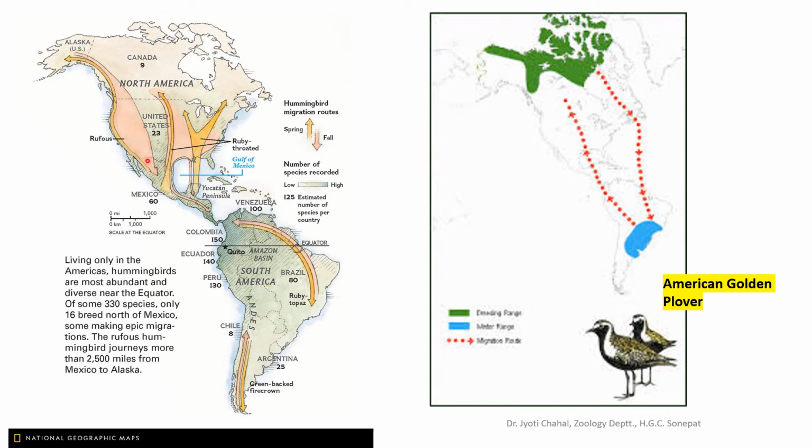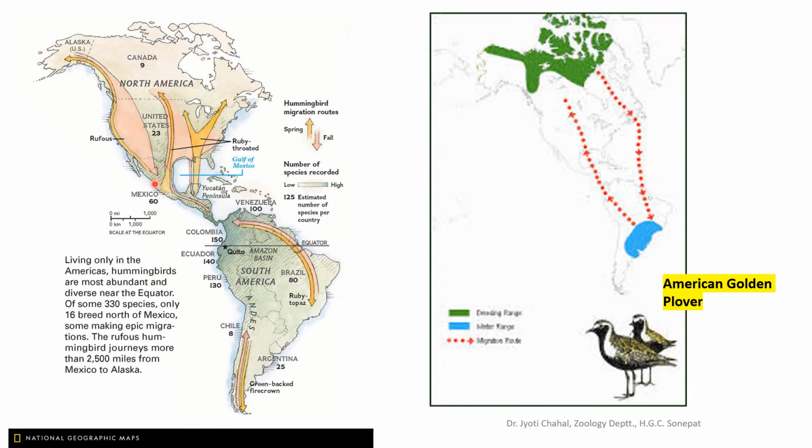region. You can see the arrow here, and here it is shown that this pink color is showing migration during fall. That means during winter month, this Rufous hummingbird will migrate from this region, from Alaska to Mexico, and the route followed by this bird will be this pink zone. Okay, so it will follow the inland route. That means it will fly over the land area and will reach Mexico.